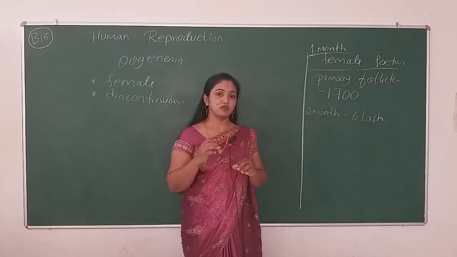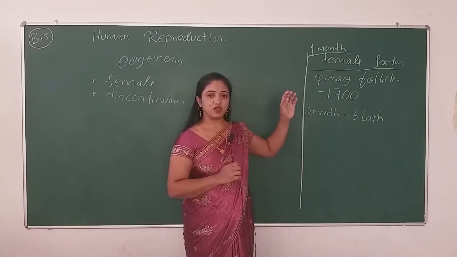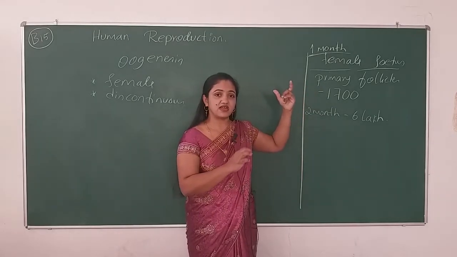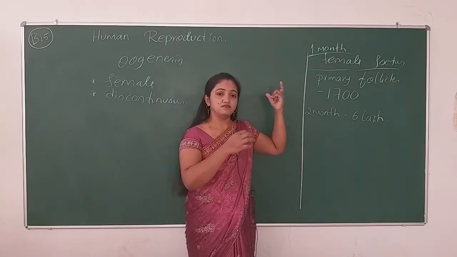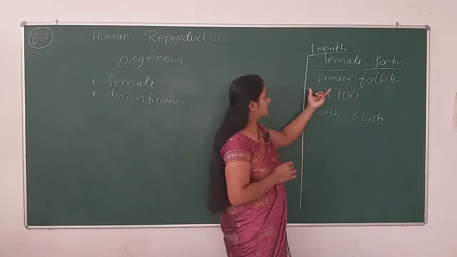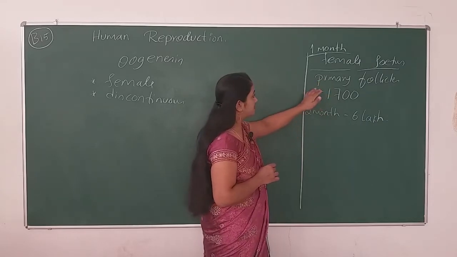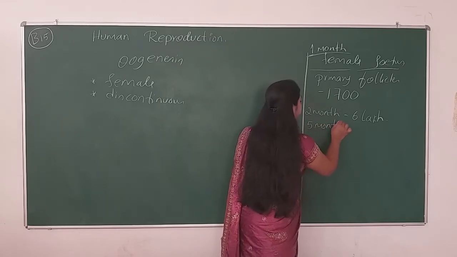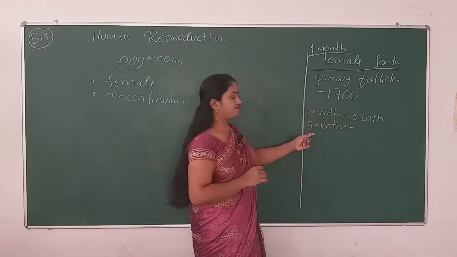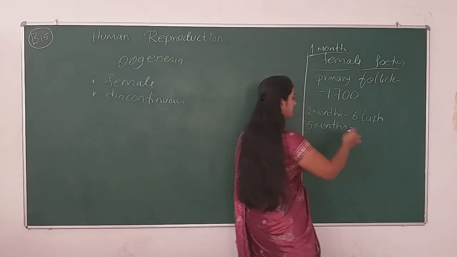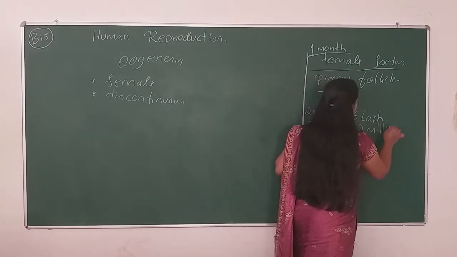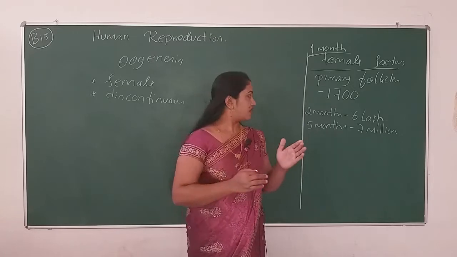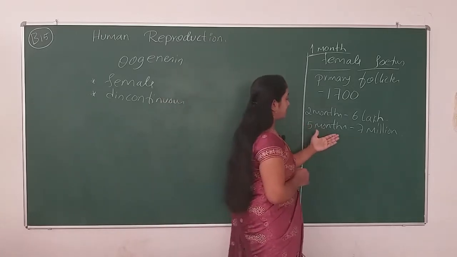Alright, so you just calculate all these primary follicles. Right from the fetus itself, the primary follicles start germinating, start producing in the ovaries. When the fetus grows to 5 months, the primary follicles will be 7 million in number. So, the primary follicles will be of 7 million in number.